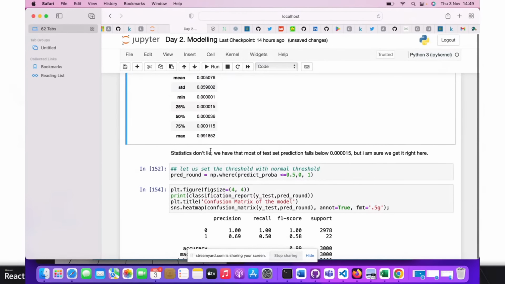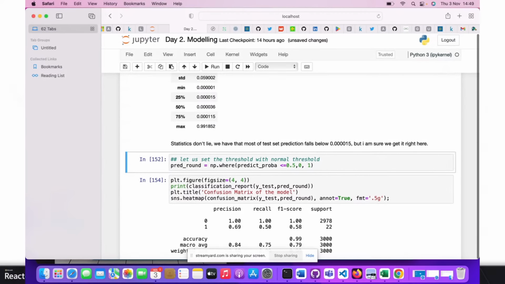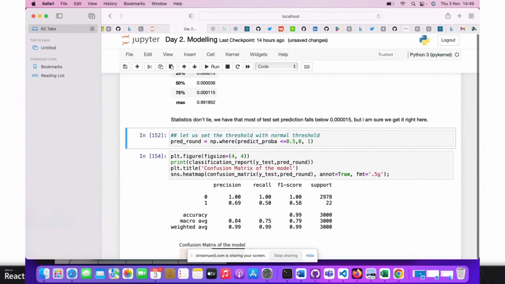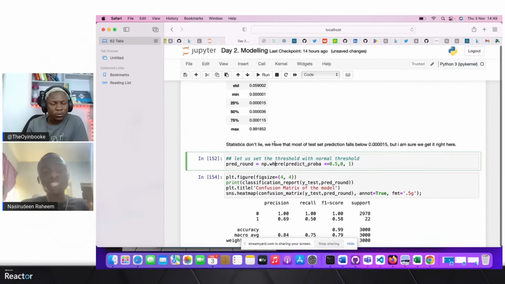Statistics don't lie. Most of the test predictions fall below 0.05, but I'm sure we get it right here. Because we want to know the fraudulent activities, let's set the threshold for our predicted value. We want to predict the value: if the predicted probability is less than or equal to 0.5, so at least 0.001, a lot of our models, 75% of our models, are below 0.000115.